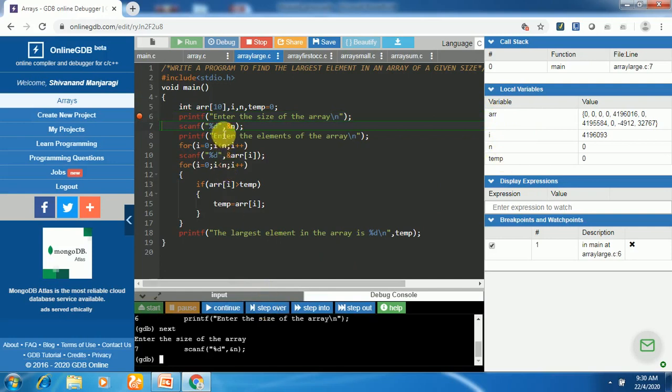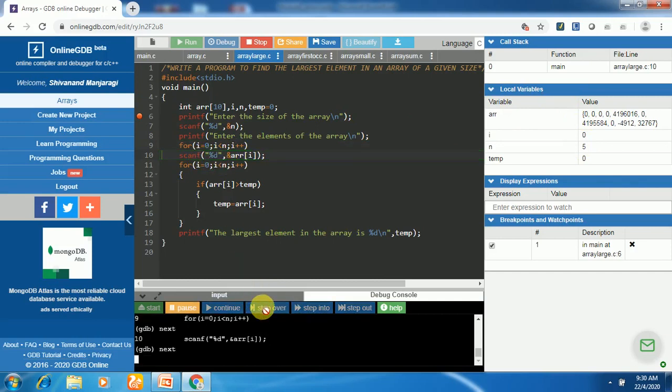Now scanf is executing here. It will ask us to enter array size. So I enter array size as 5. Now look at n here. What is n? n became 5. Now we have to read the array elements. So the for loop is going to be executed where I is initialized to 0 and n is 5. And after the testing condition, the scanf is executing here.